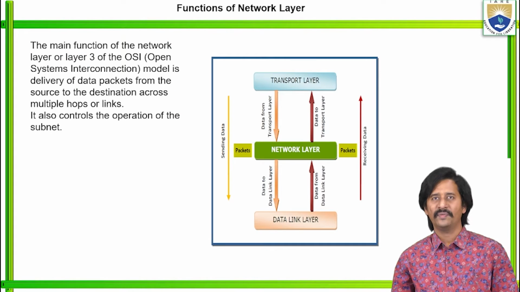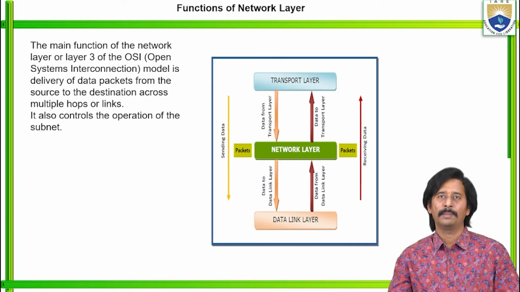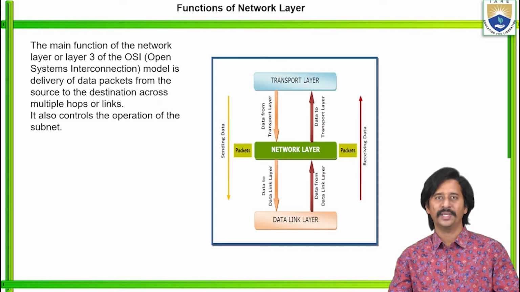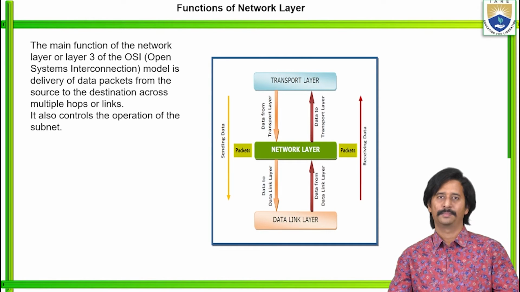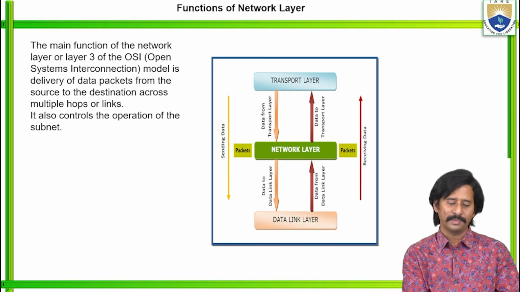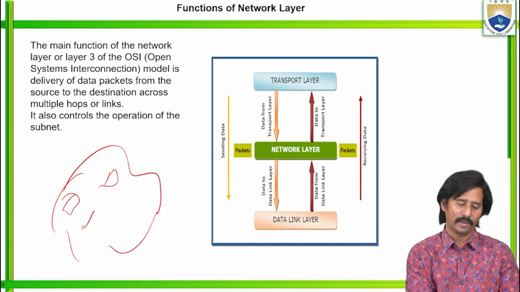This is one of the important functions, the main function of the network layer. Network layer is one of the important layers which delivers data in the form of data packets from source to destination across multiple hops or multiple links. At the same time, network layer also controls the operation of the subnet. You know what is meant by subnet, right? This is one particular subnet. There are a number of hosts, how these hosts may communicate.